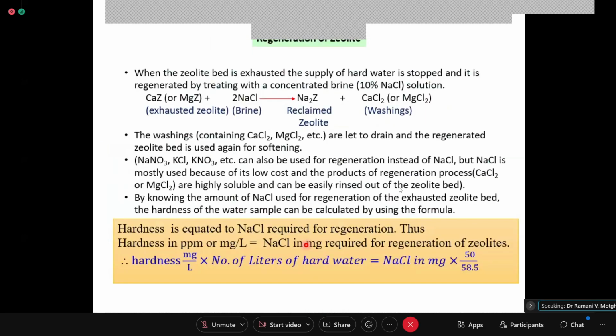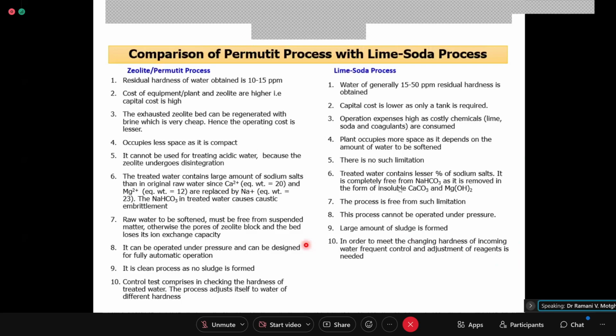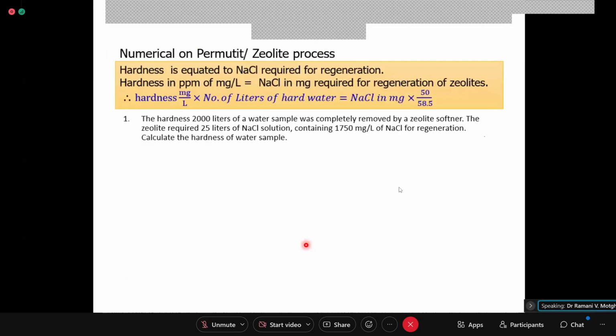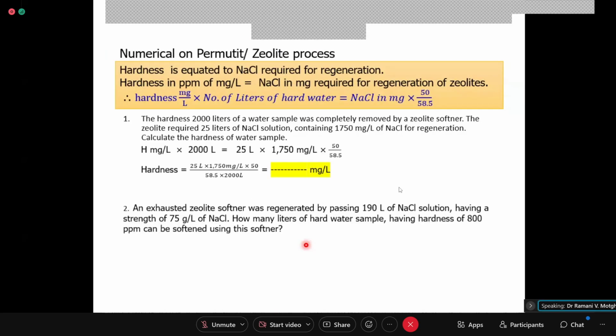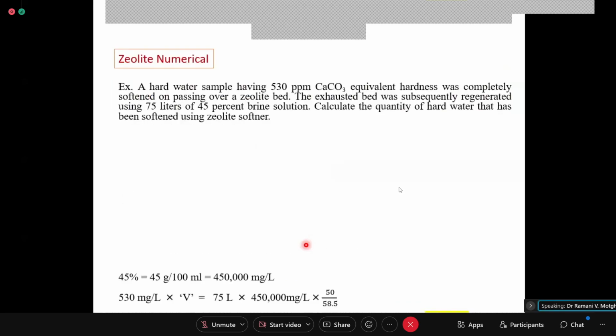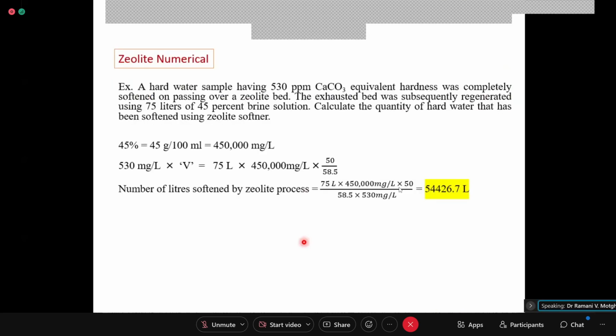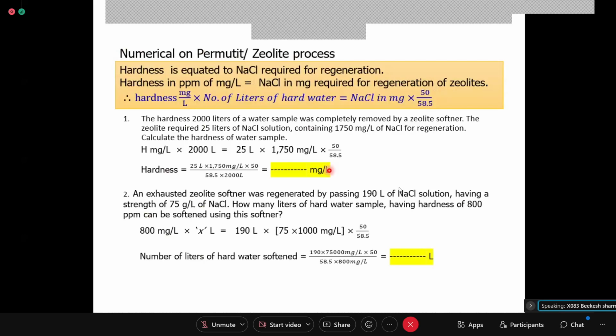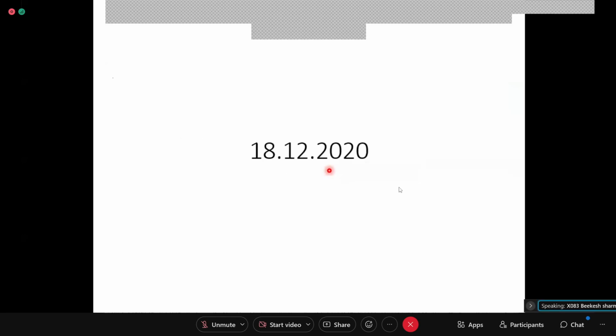Okay, good. So with this, your zeolite and lime soda process are over, and these are some of the numericals which I have taken. Still, some numericals with small changes may be there, and I think you can tackle those changes well if you know the basic concept. Ma'am, I did not understand the 10th point in lime soda, the difference between lime soda and zeolite. The 10th point.